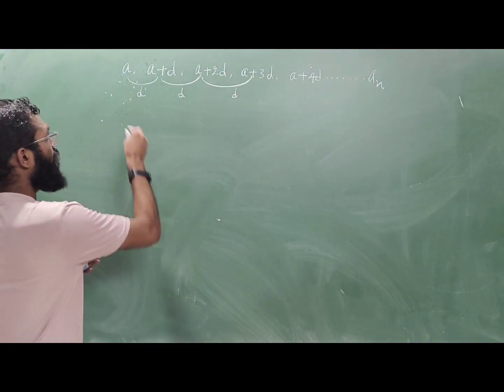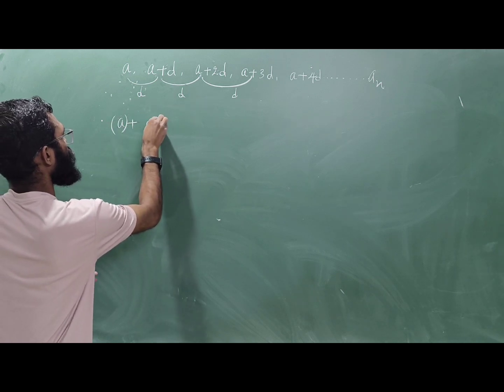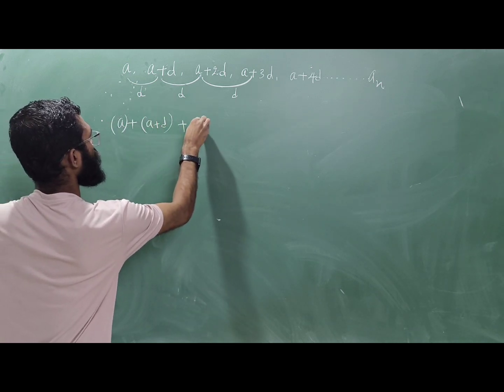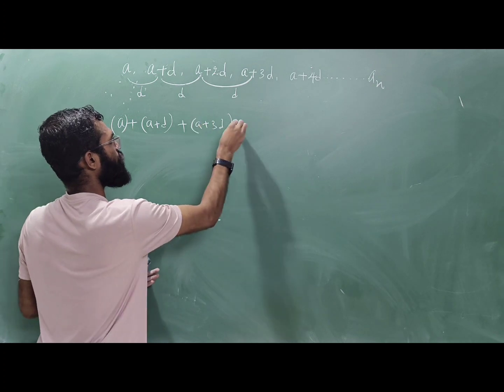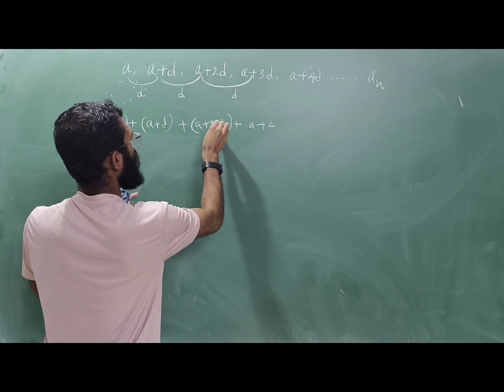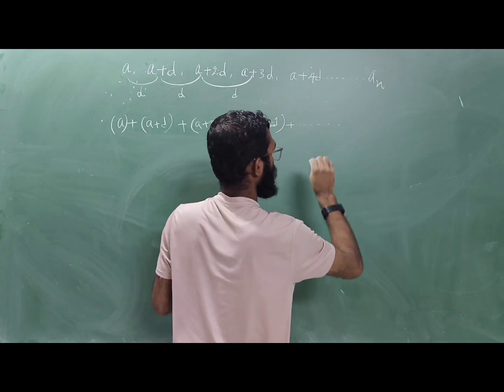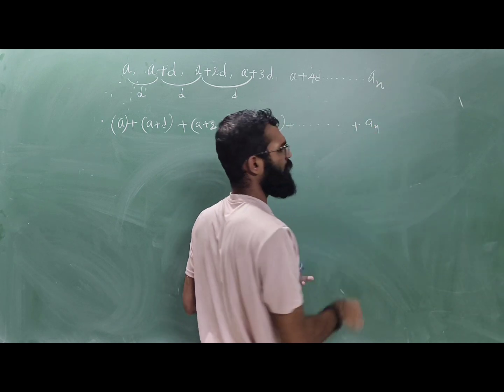So you know that if I want to add all these terms, that is first term plus second term plus third term plus fourth term, and so on, till the last, the nth term.